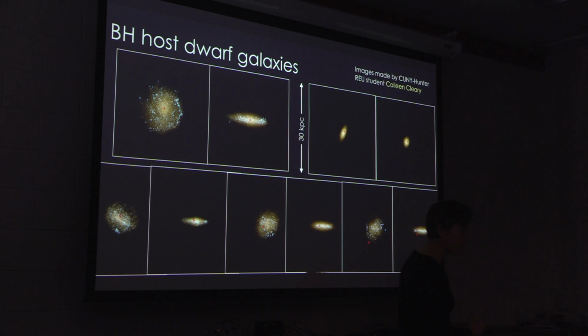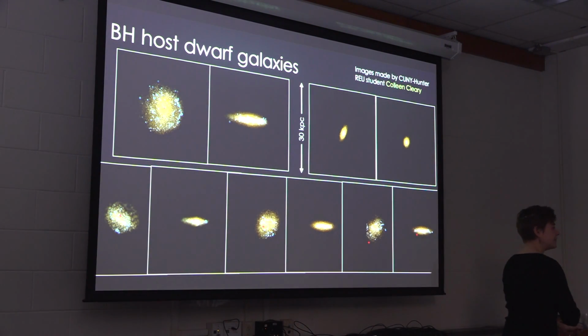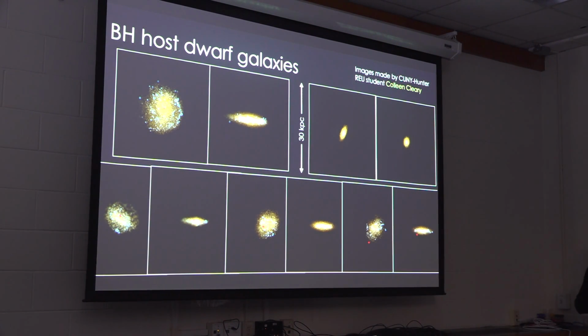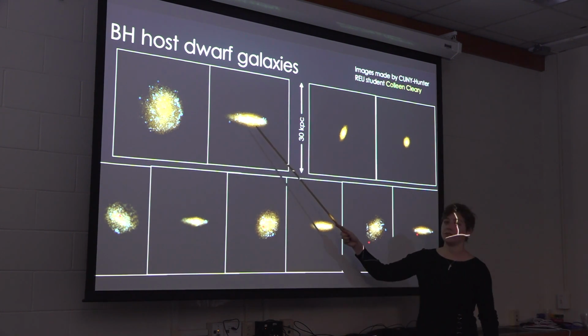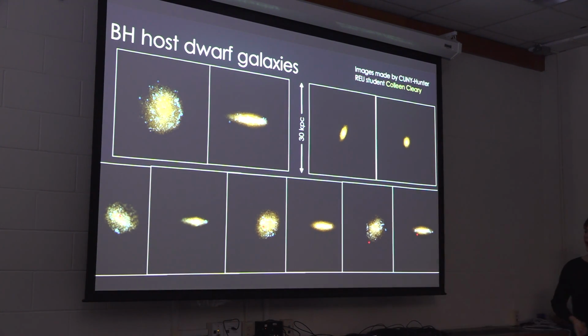Here are some pictures of some of the dwarf galaxies. These are all from the Sandra simulation. These are the ones that are hosting black holes. And so I'm showing each of them face on and edge on, face on and edge on. And there's a cross that represents where the black hole is. You may notice that some of the black holes are off-center.